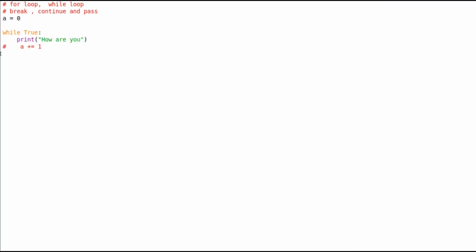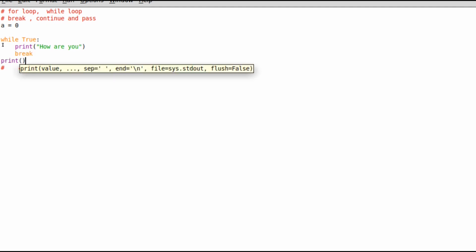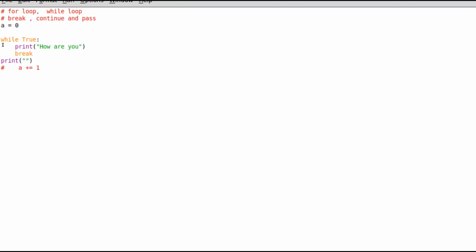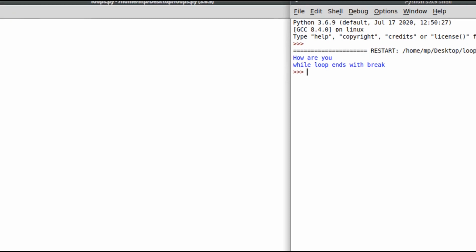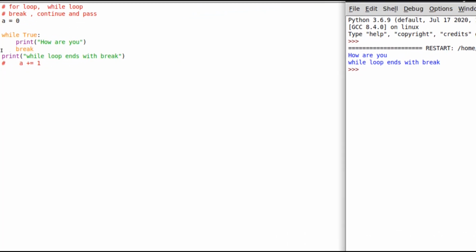now suppose I want to print it one time and after that break and print something else. After the break I'll print while loop ends with break. So now if I run that, I can see here how are you.